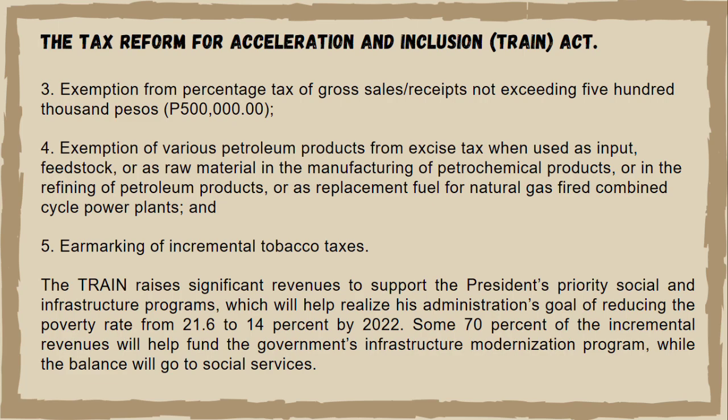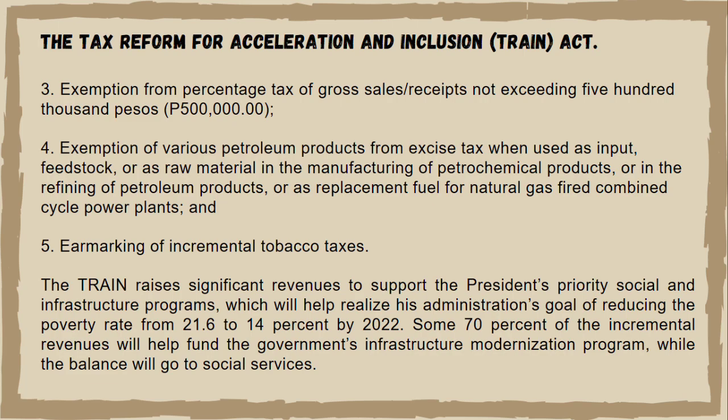4. Exemption of various petroleum products from excise tax when used as input, feedstock, or raw materials in the manufacturing of petrochemical products, or in the refining of petroleum products, or as replacement fuel for natural gas-fired combined cycle power plants. And 5. Earmarking of incremental tobacco taxes.